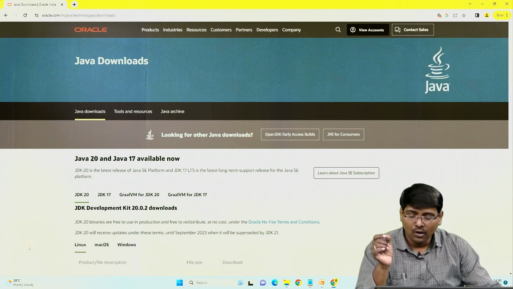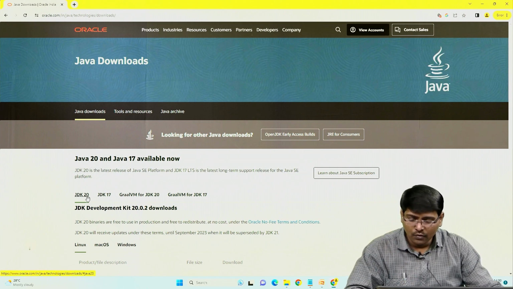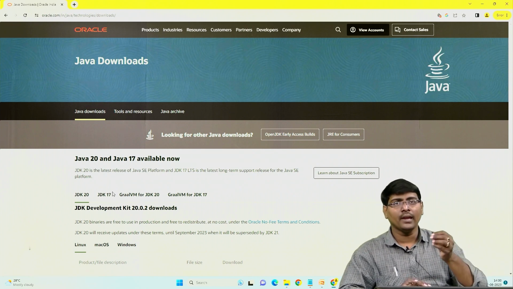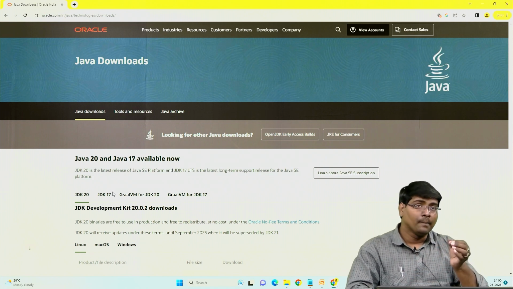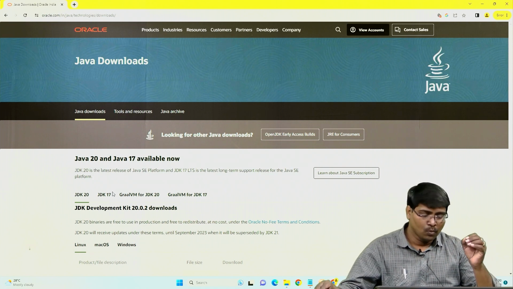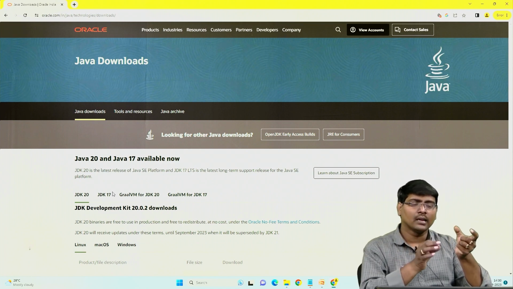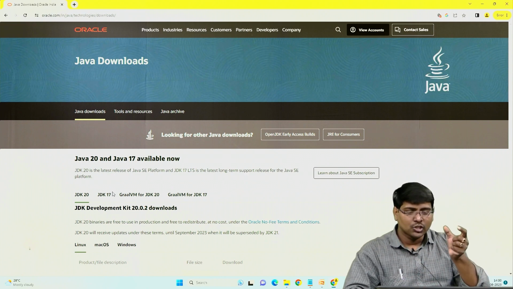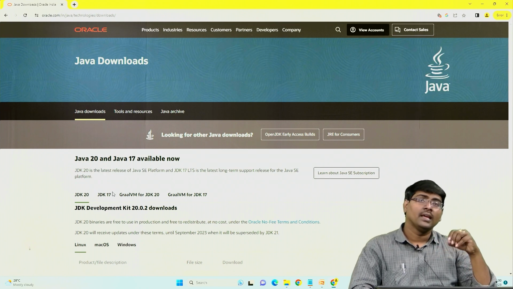Now Java 20 is the latest version, along with it shows JDK 17 also. In between, Java 18 and 19 were also released, but it does not show those. Remember the most important thing: whenever the Oracle organization releases some versions, they are set as LTS products.